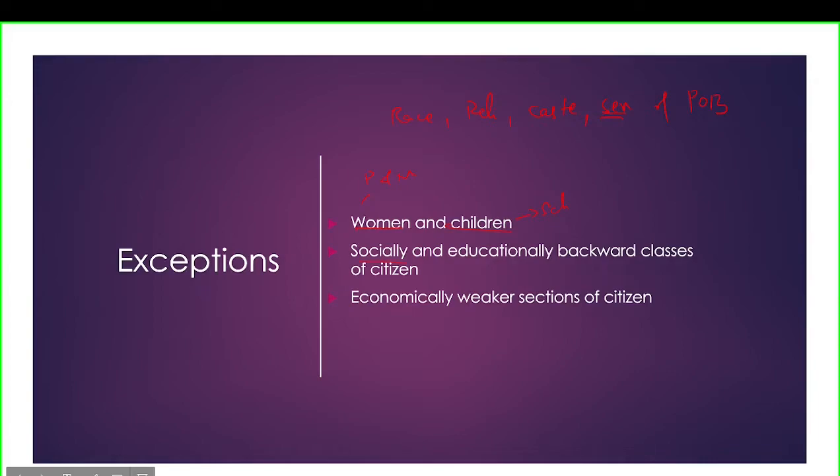And for socially and educationally backward classes of citizens, that is OBCs, special provisions can also be made for them, like reservation in educational institutions and also reservation in employment, etc. Then for the economically weaker sections of the citizens, recently 10% has been given. So these are the exceptions where discrimination can happen. That means if they are a weaker section of society, then the state can make provisions to improve their condition.